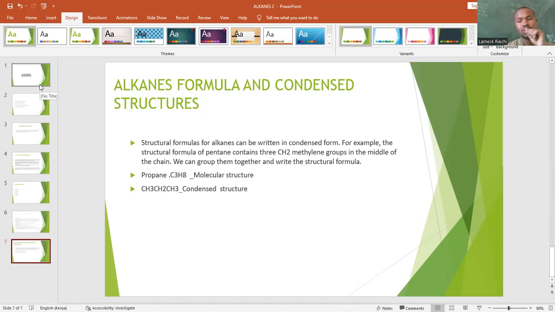We came to look at the physical properties of alkanes, whereby we said they are insoluble in water but soluble in organic solvents, due to the fact that they are nonpolar. We also looked at the melting and boiling points of alkanes.